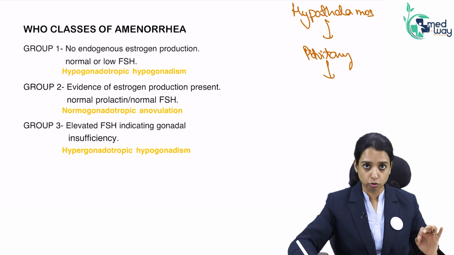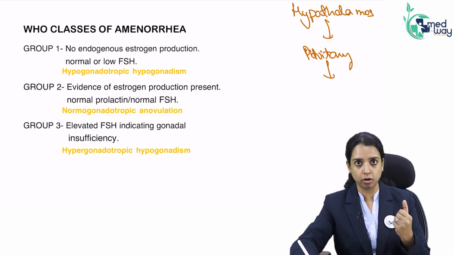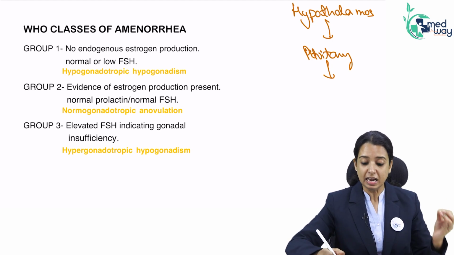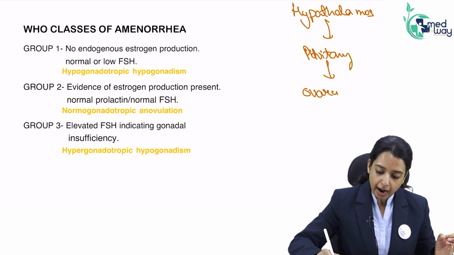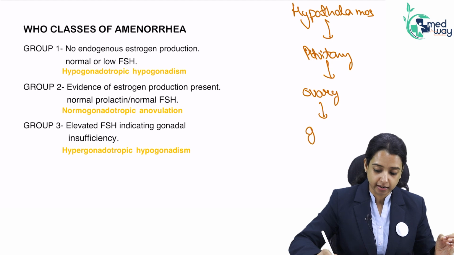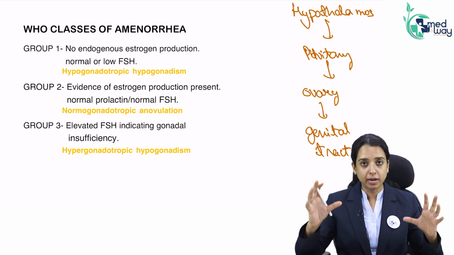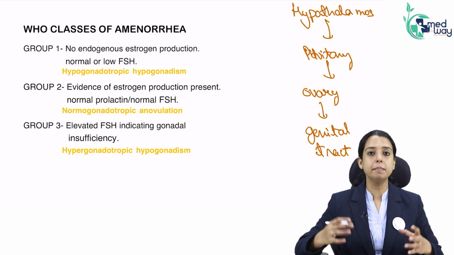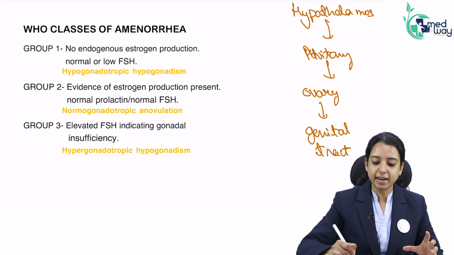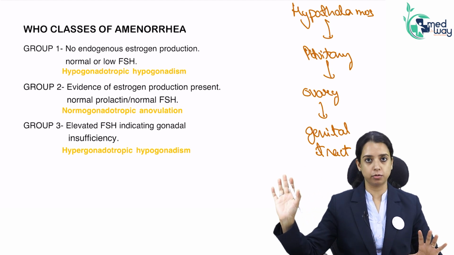The pituitary will release gonadotropins, that is FSH and LH, which we call gonadotropins. They will act on the ovary and that will act on your genital tract. So these are 4 departments which have to work properly in conjunction with each other so that menses can happen. And a problem at any of these levels will lead to amenorrhea.